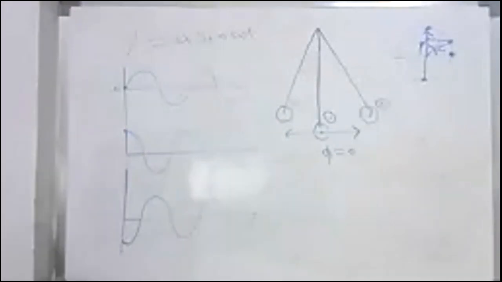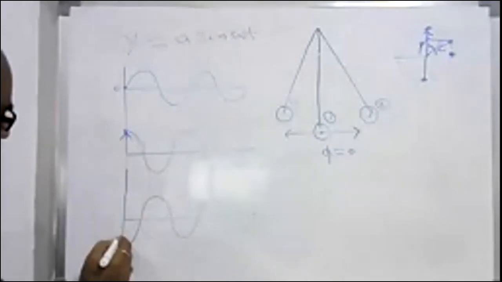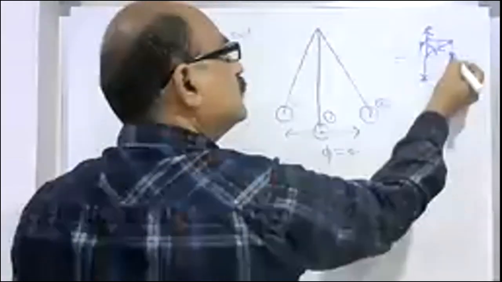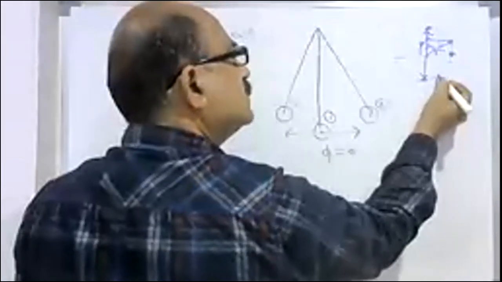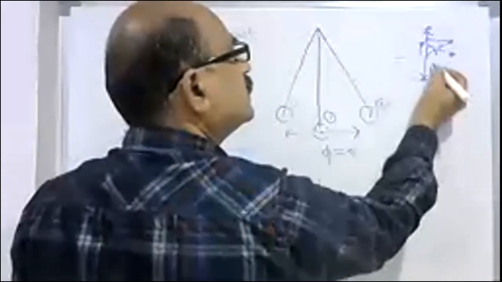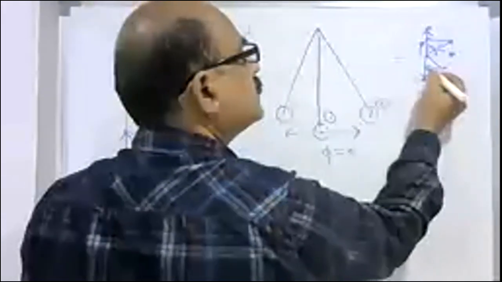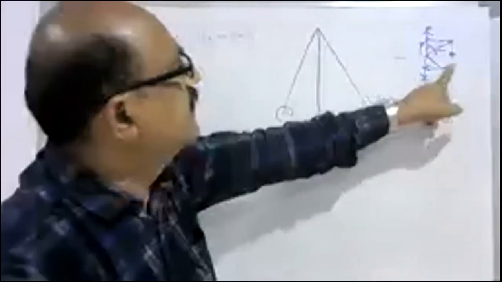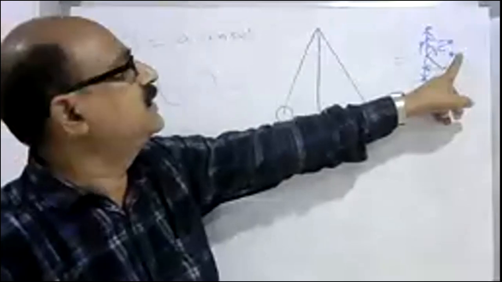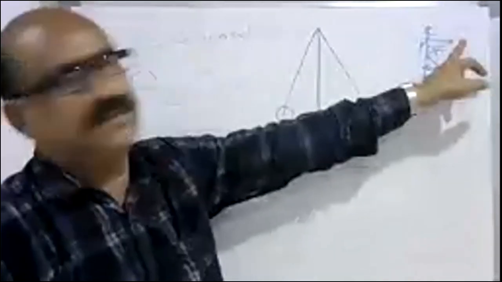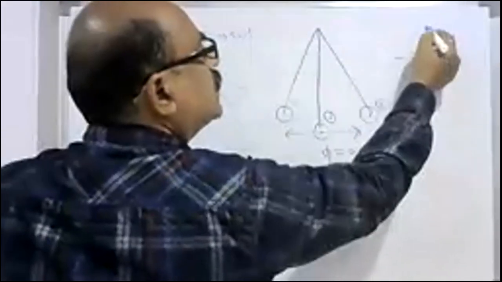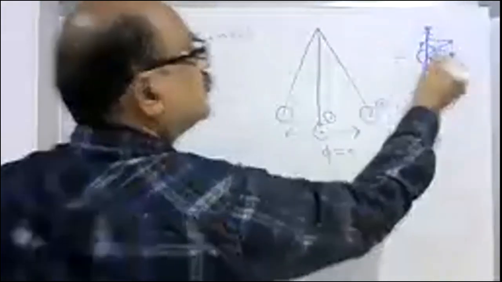See, when the instant it is moving up, and by the time, you imagine somewhere here, the displacement will be like this, in this direction. So this point is lagging this particle, and this particle is leading the particle. That is why these two particles are differed by what angle? 180 degrees.